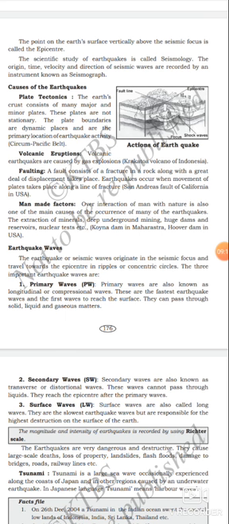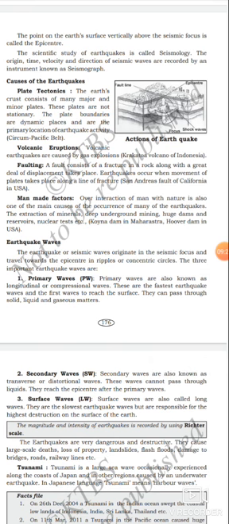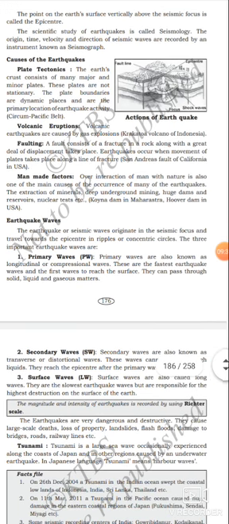Got it? The scientific study of earthquakes is called seismology. Very, very important. This is what we call the scientific study of earthquakes, seismology. The origin, time, velocity, and direction of seismic waves are recorded by an instrument known as a seismograph.